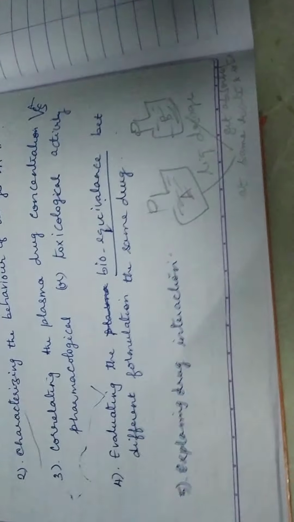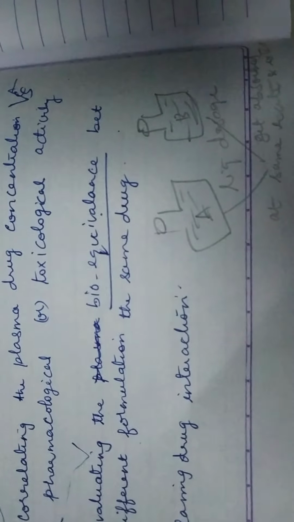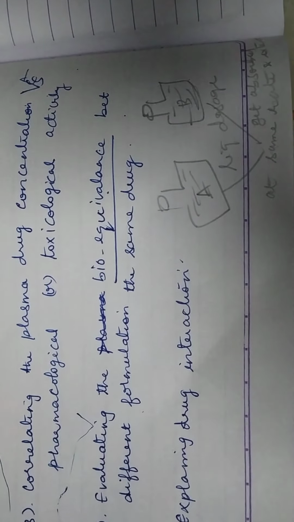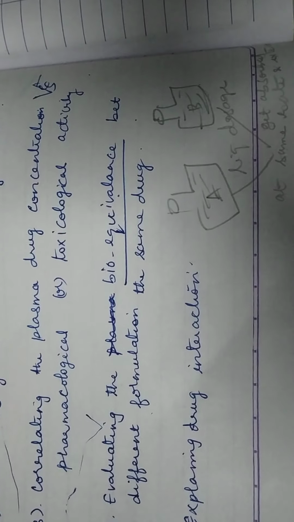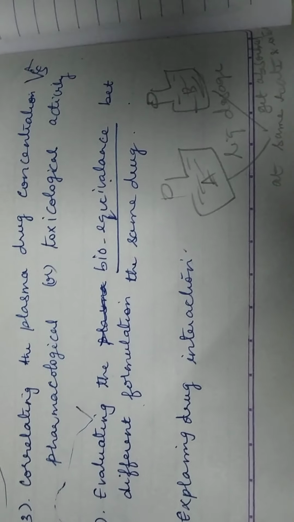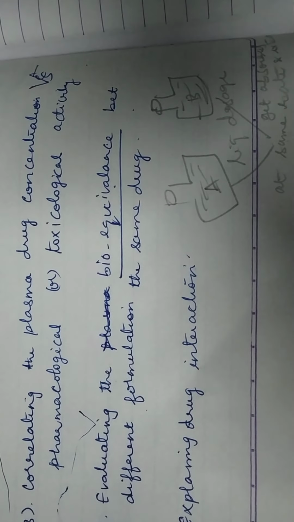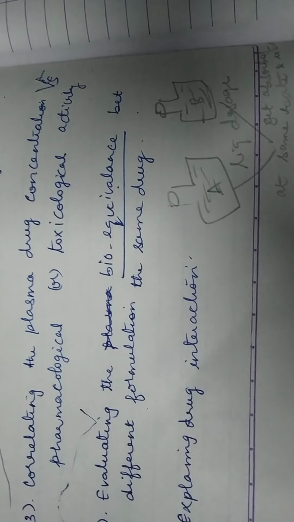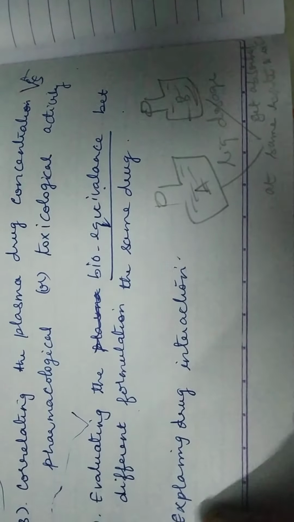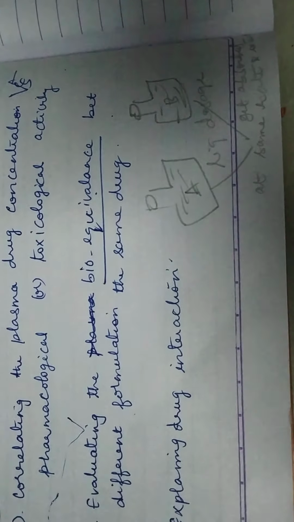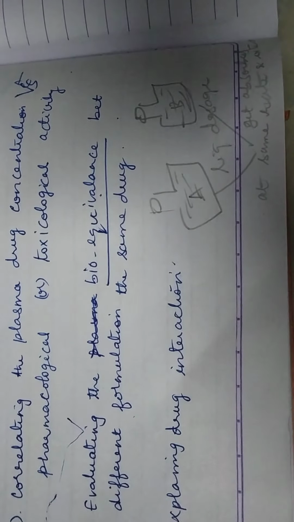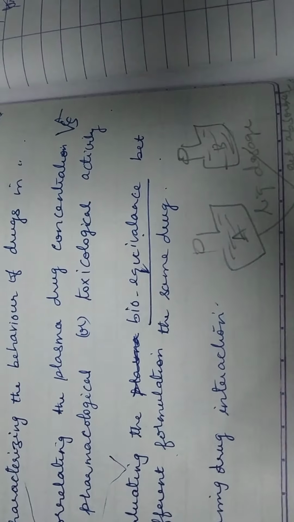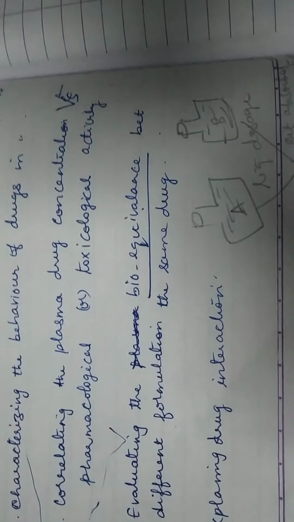For example, here A and B are two different drugs in the same kind of dosage form, that is liquid dosage form. They get absorbed at the same rate and extent.